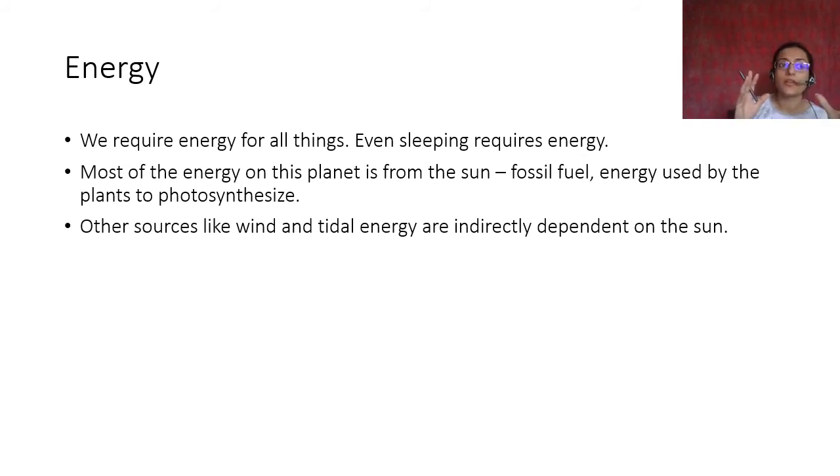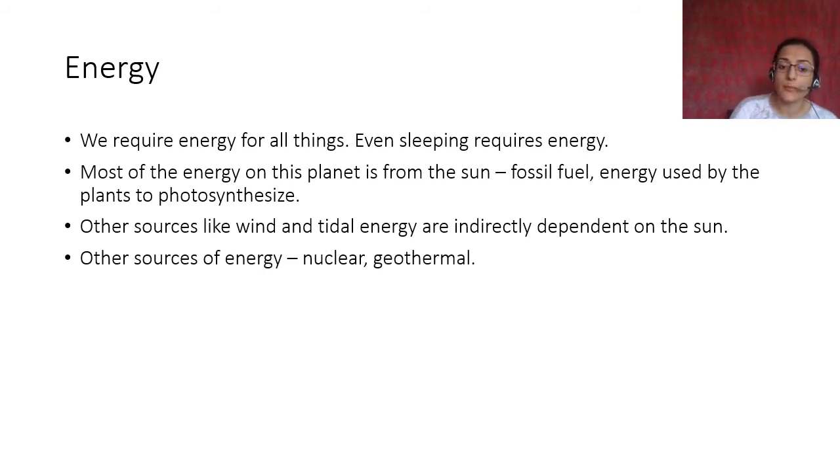Uneven heating of the surfaces causes wind from a high pressure to a low pressure area, from a hotter area to a cooler area. So this is also indirectly dependent on the sun. There are other sources of energy such as nuclear energy or geothermal energy. Geothermal is the heat energy from below the ground. These are not dependent on the sun directly or indirectly.